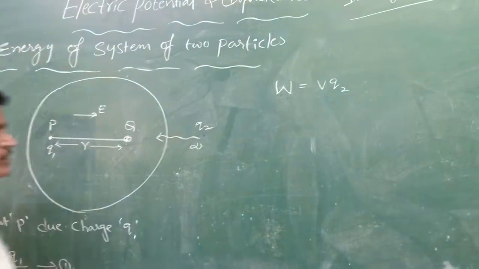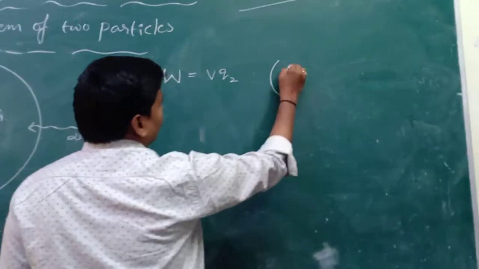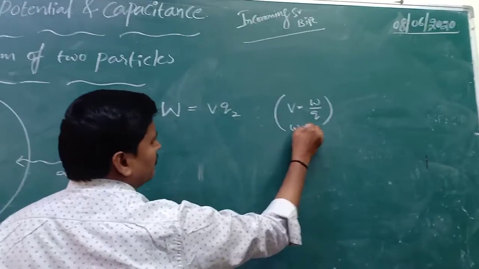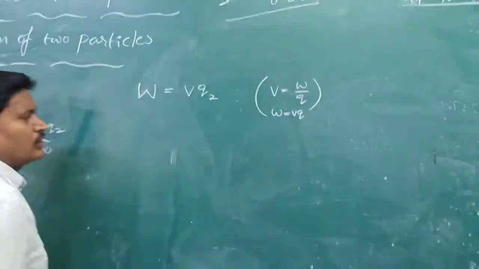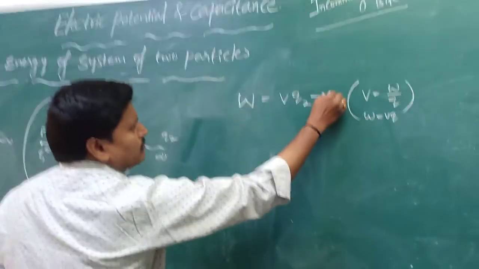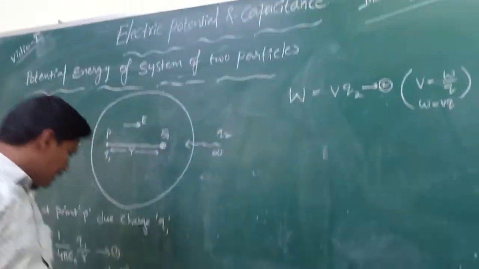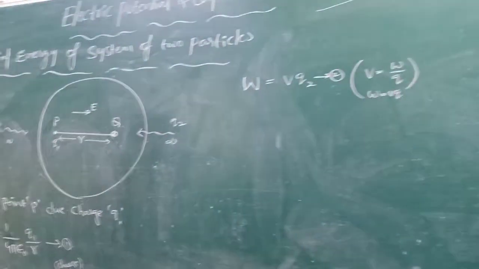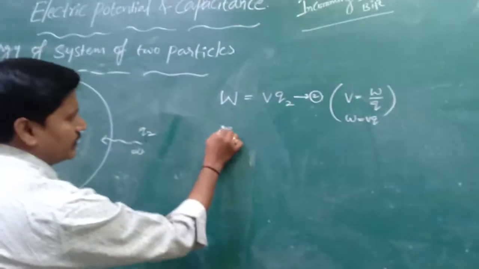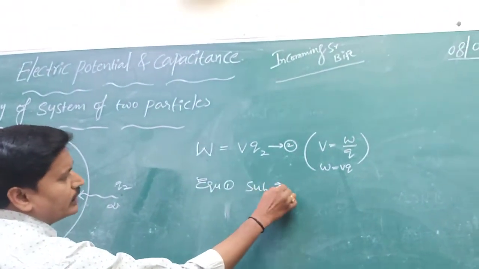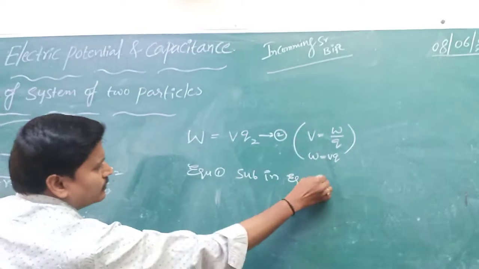The formula is V equal to W by Q, therefore W is equal to V into Q. This is equation number 2. Now substitute equation 1 into equation 2.